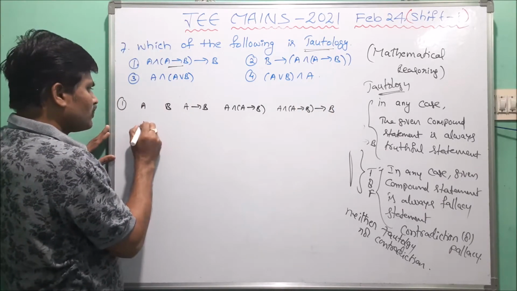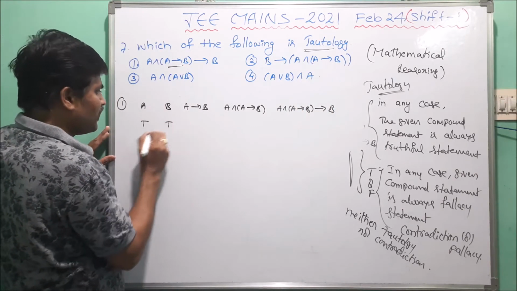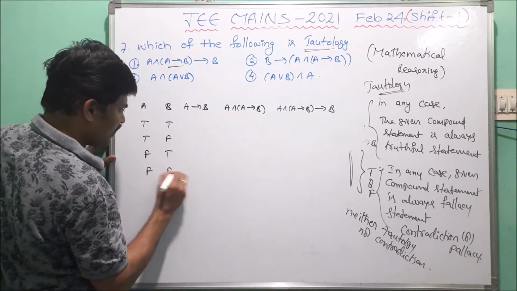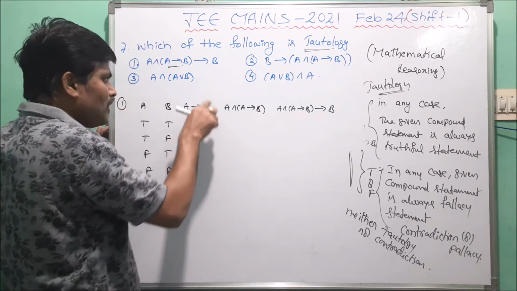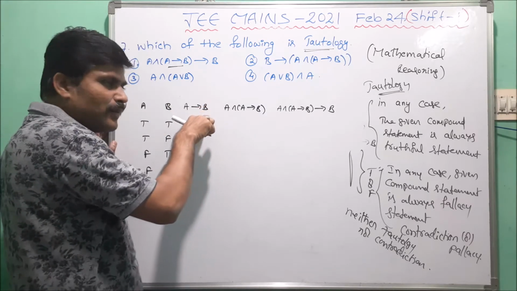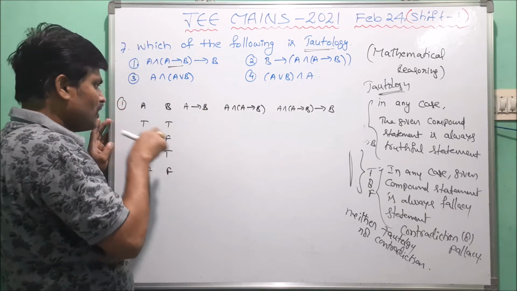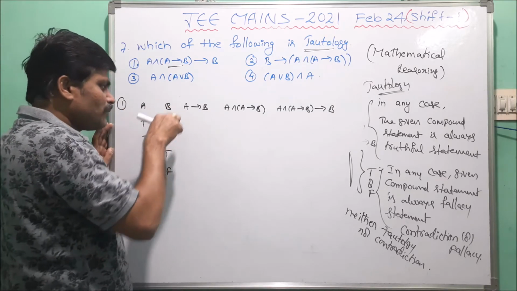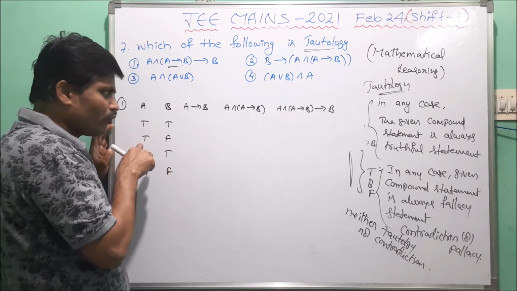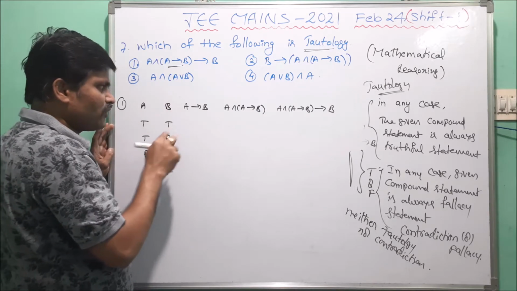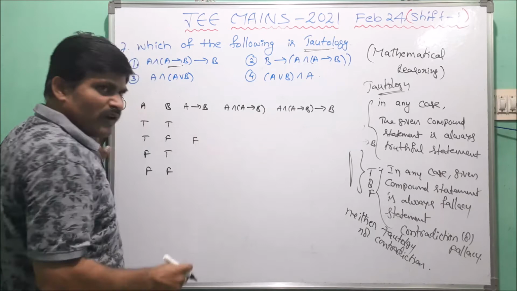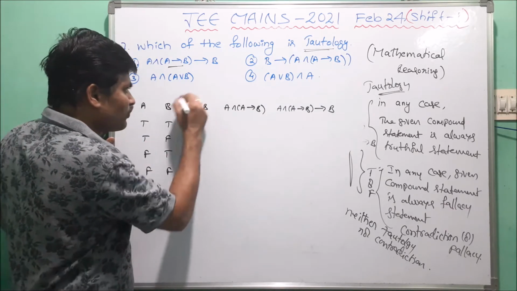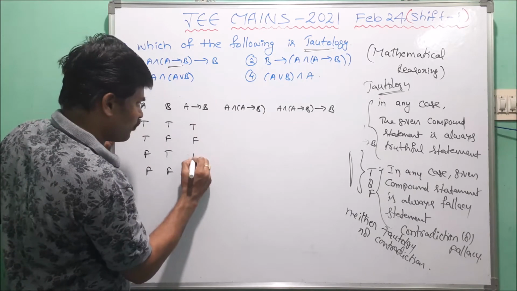Now the truth values of A and B are TT, TF, FT, FF. For A implies B, the truth value is false if the hypothesis, the first statement, is true and the second statement is false. That means the hypothesis is true and the conclusion is false, so the truth value of A implies B is false. In the remaining cases, the truth value of A implies B is always true.